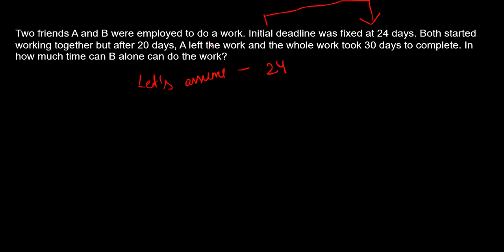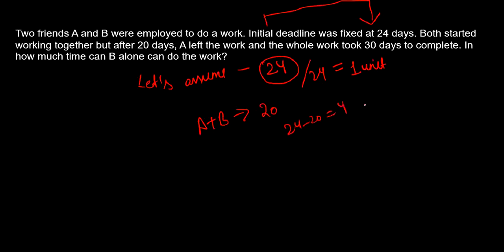Now what is happening is that both started working together, but after 20 days A left. So they are working for 24 days, and also they are completing 24 work. So they are working one unit every day. Let's suppose they have worked for 20 days only. Together A plus B has worked for 20 days. So how many work have they completed? 20, right? What is the remaining work now? 4 work is still remaining.